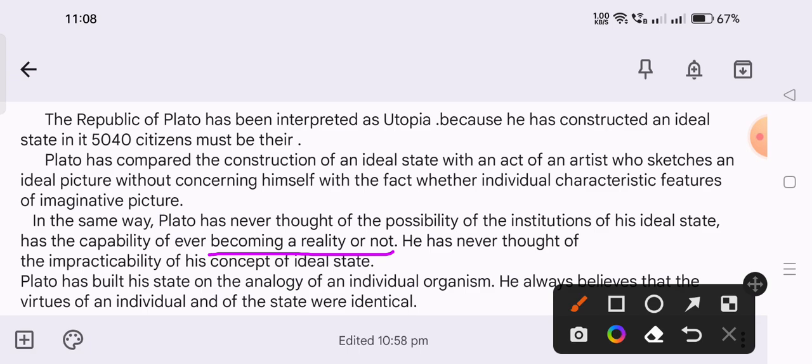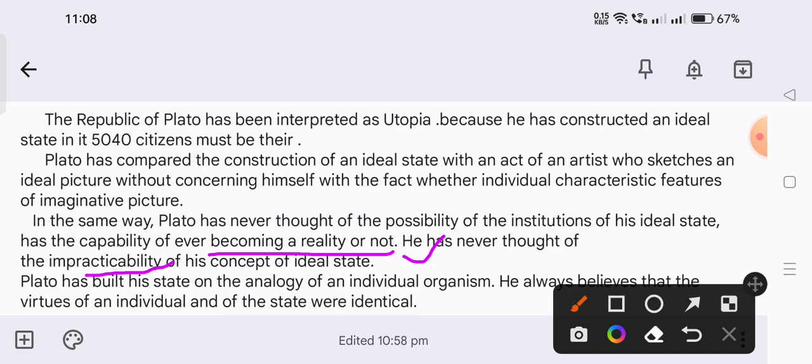It is totally based on impracticability, not on practicability. That's why his ideal state is totally untrue, imperfect, unethical, and unchangeable.